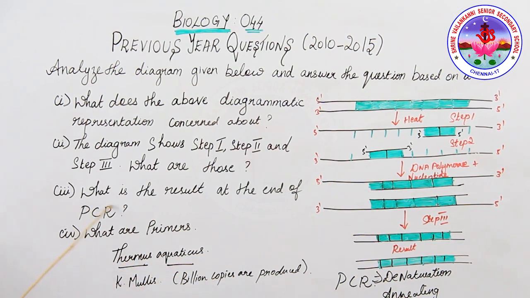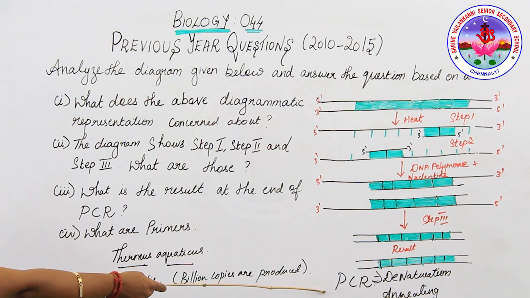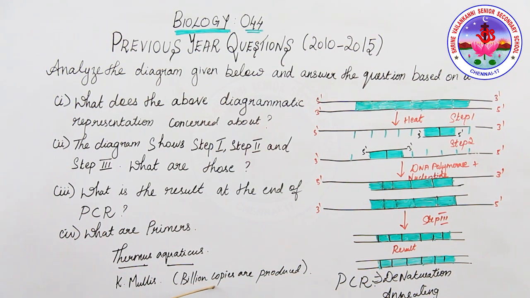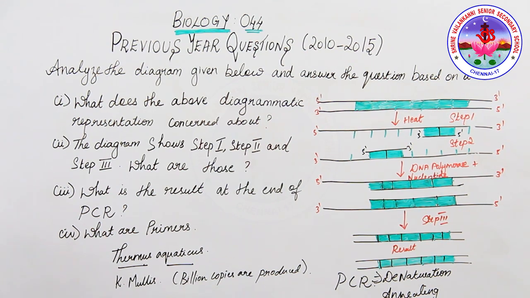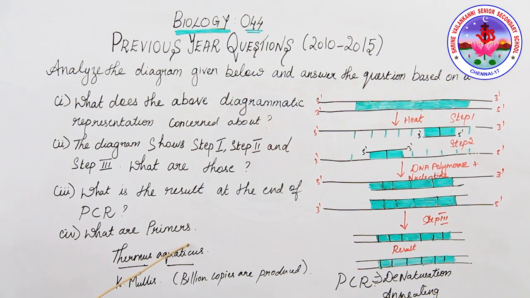Next question. What is the result at the end of the PCR? At the end of the PCR, the result will be the amplified DNA segment, with billions of copies produced. The amplified fragments can be used to ligate with the vector for further cloning. Next, what are primers? These are small, chemically synthesized oligonucleotides which are complementary to a region of the DNA.